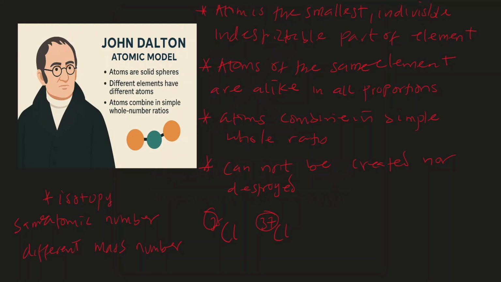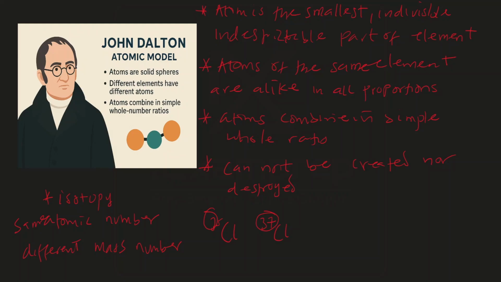Then he also said that atoms combine in simple whole ratio. Well, in simple inorganic chemistry, that statement might be valid, but in organic chemistry, atoms do combine in large whole ratio. Then also, atoms can neither be created nor destroyed, but they can be modified, because in nuclear chemistry, through the process of nuclear fusion and nuclear fission, atoms can be created or destroyed. But John Dalton atomic theory got us started.